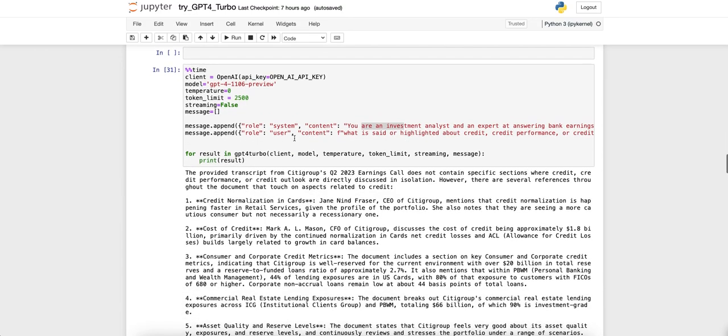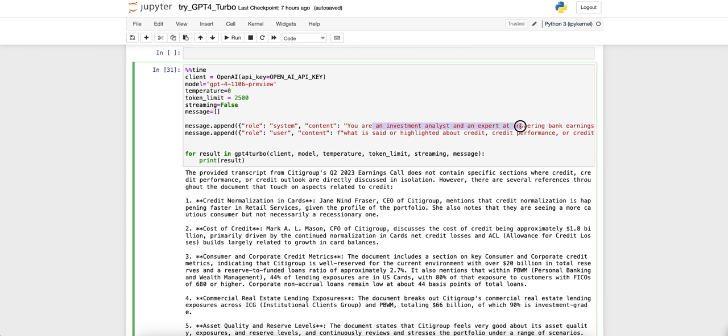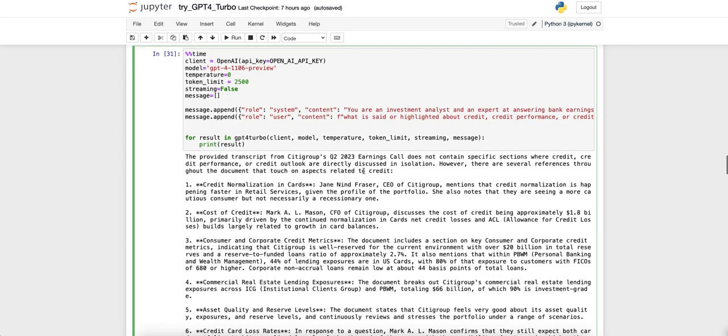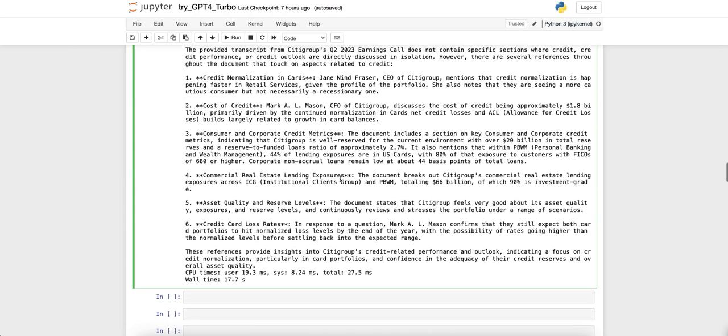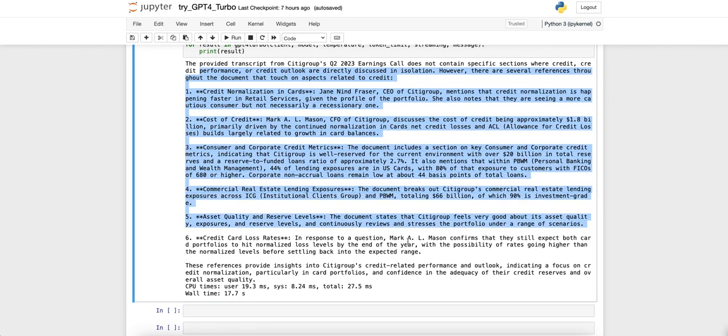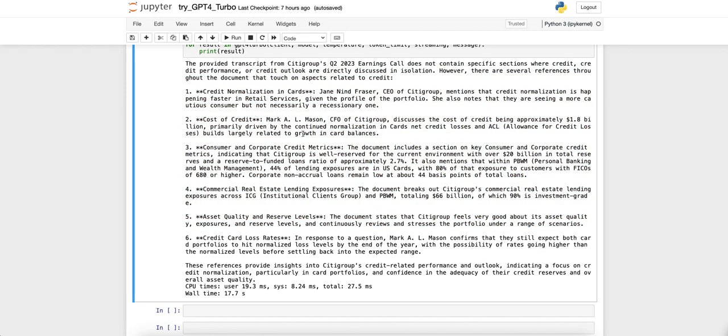Again, same concept. Provide the system's role that you're an investment analyst and expert at answering bank earnings questions. Provide the user's question here. In this case, I'm just asking what's highlighted about credit performance and credit outlook in their earnings call script, and here's the answer that I got back. I have already gone through this.